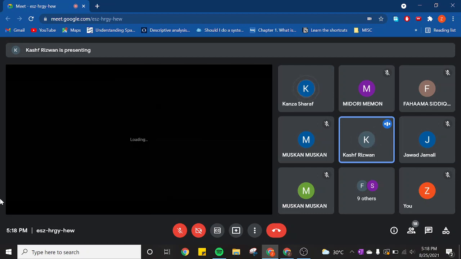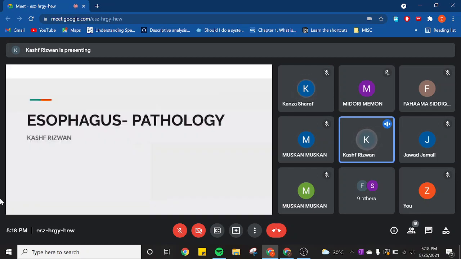Assalamualaikum guys. My name is Kash Duman, and today we will be discussing the pathologies associated with the esophagus. This is a pretty vast topic, but I tried to keep the focus on the things that are usually tested, and I will discuss the other stuff also, but we'll keep the focus on things that are high yield. I've tried to loosely divide all the pathologies into five major groups, and that's how we're going to discuss them. I'll briefly mention them now, and then you can go through them one by one.